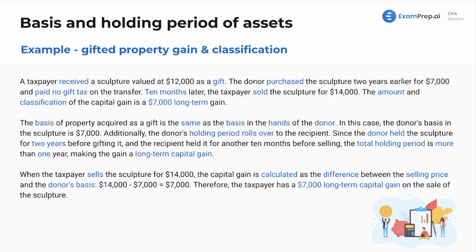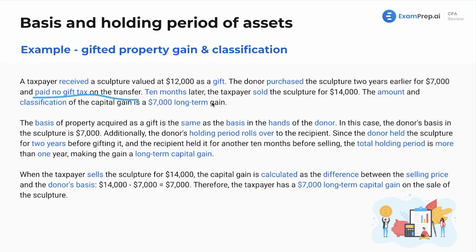We get another example here. We're going to talk about the gain from gifted property and classification. Now, in this case, a taxpayer received a sculpture valued at $12,000 as a gift. The donor purchased the sculpture 2 years earlier for $7,000 and paid no gift tax on the transfer. Now, this is important, and these sentences that talk about paying the gift tax, but we will go over those in our gift tax lesson. I'm not going to go over that too much here.